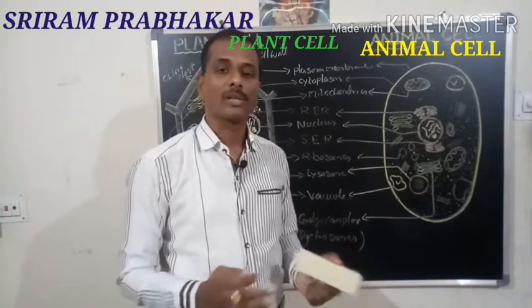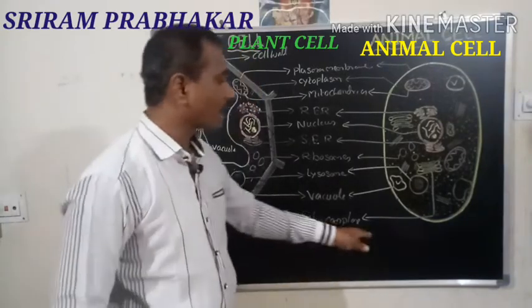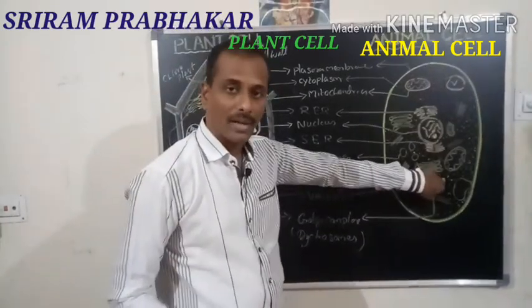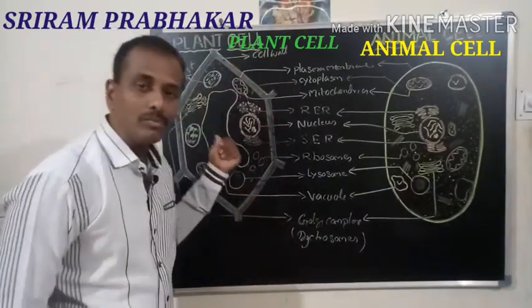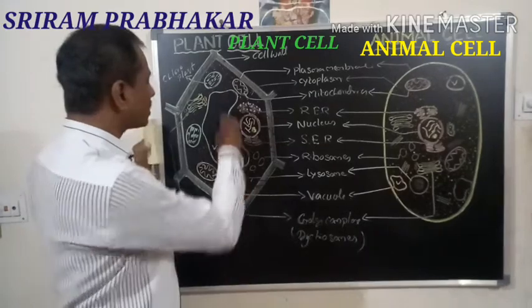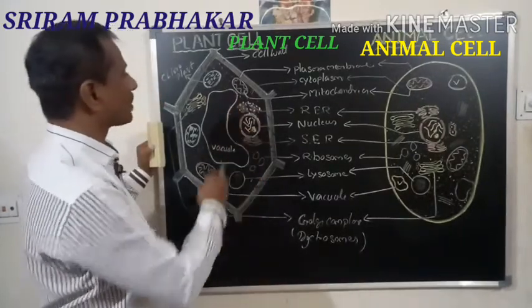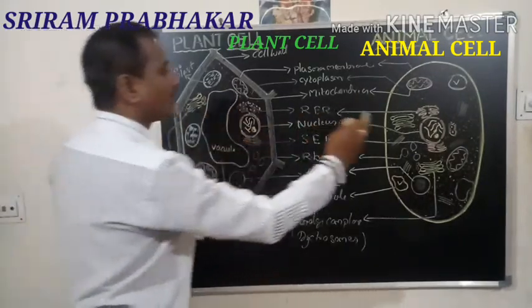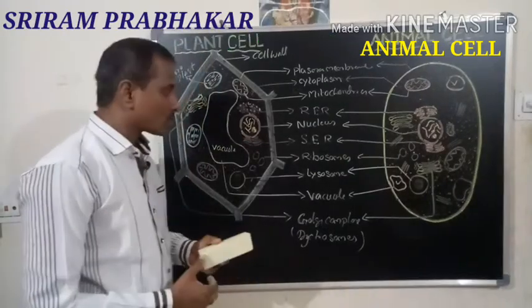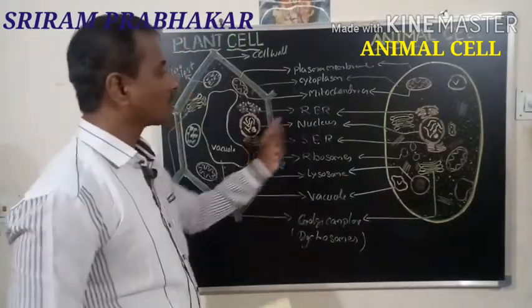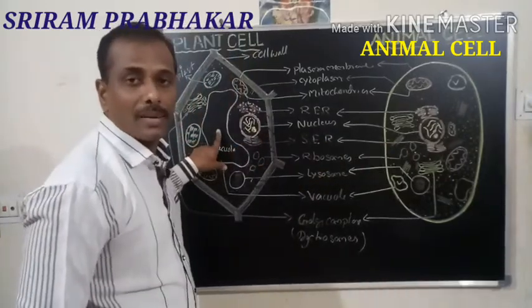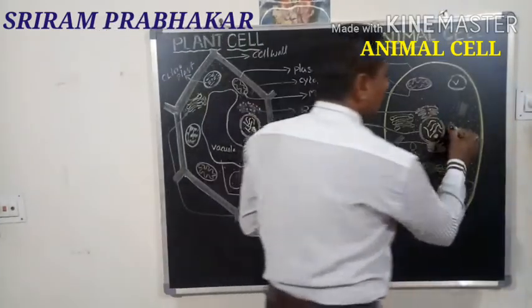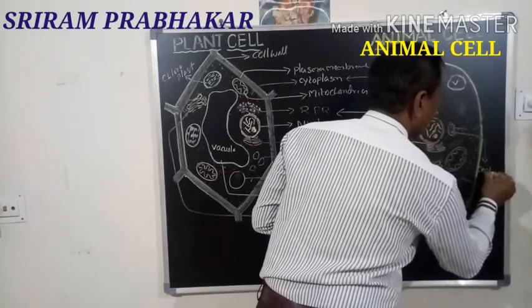Dictyosomes and the Golgi complex are the same. The dictyosomes are present in the plant cell. So these are the cell organelles present in both the plant cell and animal cell. Here one part is present in the animal cell but not in the plant cell, and that is the centriole.